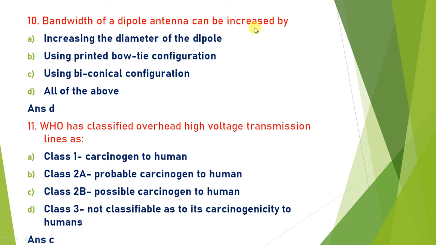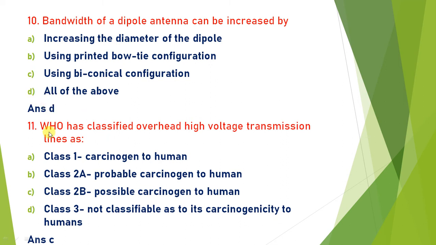Bandwidth of a dipole antenna can be increased by... Generally, if you want to increase the bandwidth of the dipole antenna, you can increase the diameter of the dipole, as well as use the following two configurations: printed bow type configuration as well as biconical configuration. So all the answers are correct. So the answer is D, all of the above.